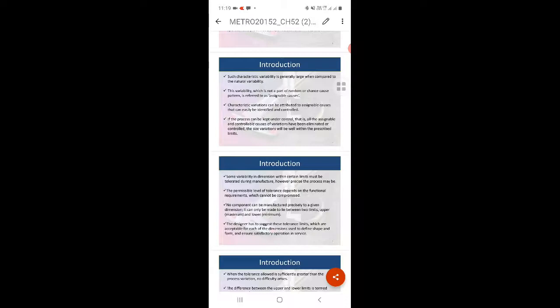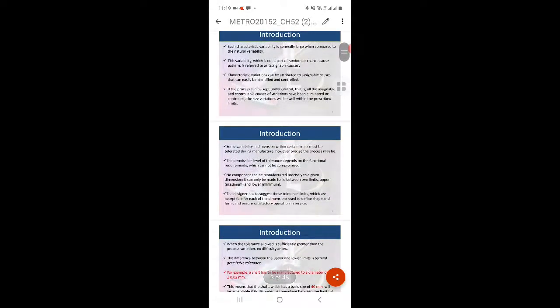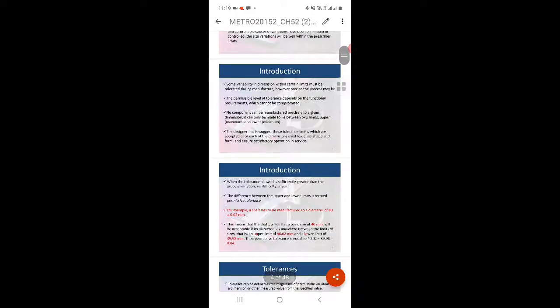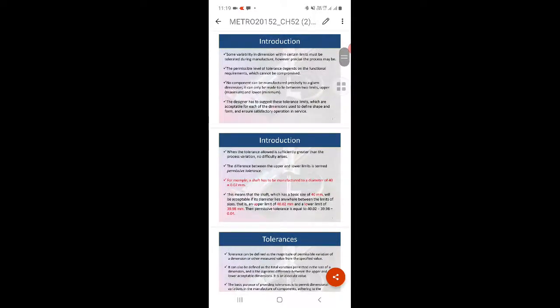So no component can be manufactured precisely to a given dimension. It can lie between two limits. Upper means maximum, lower means minimum. The designer has to suggest the tolerance limits which are acceptable in each dimension used to define the shape and form, to ensure satisfactory operation. So the tolerance consists of two limits, plus or minus 0.02. This is an example of a diameter of 40, so 40 plus or minus 0.02.